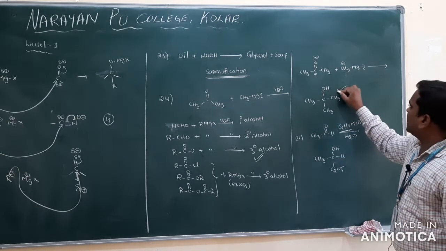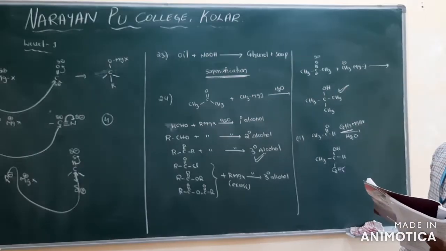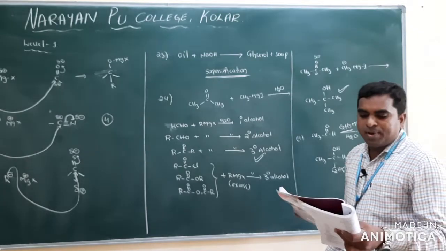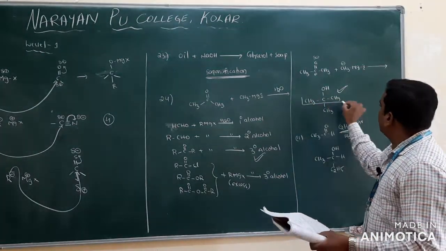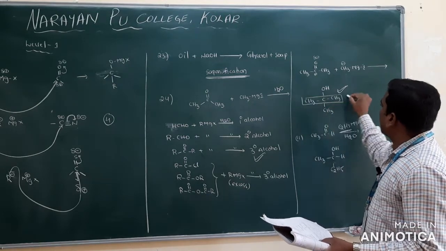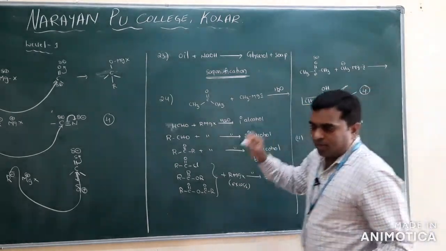Clear? So what is the answer? Isopropyl alcohol, primary alcohol, acetic acid, 2-methyl 2-propanol. This is 2-methyl 2-propanol. Option 4 is the correct one.